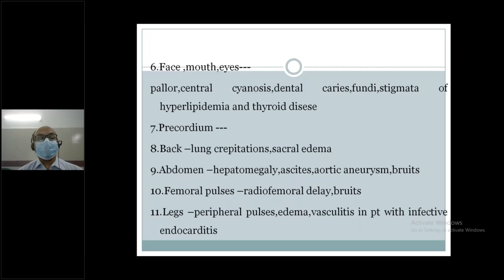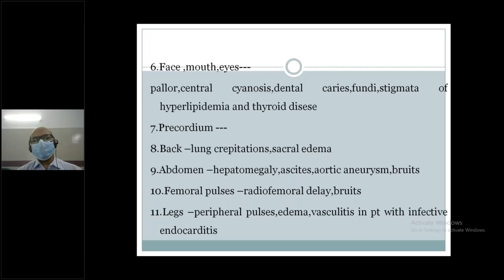But other causes of tender hepatomegaly, the most important causes are liver abscess, viral hepatitis, hepatocellular carcinoma, maybe primary, maybe secondary, and congestive cardiac failure. So these are the important causes of tender hepatomegaly. Sometimes asked in viva examination. Ascites: cardiac cause, congestive cardiac failure, is one of the important causes of ascites.